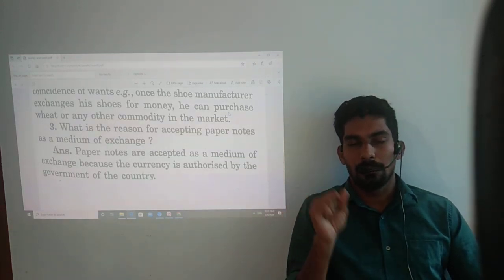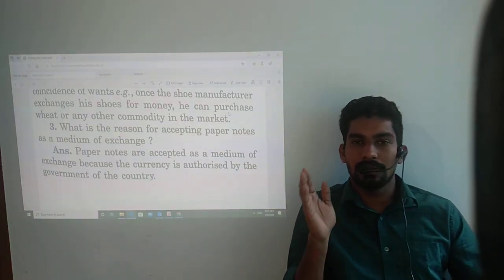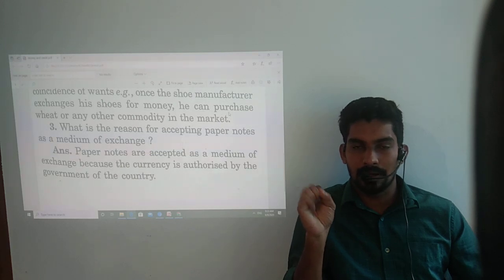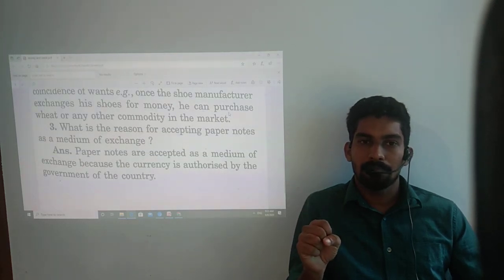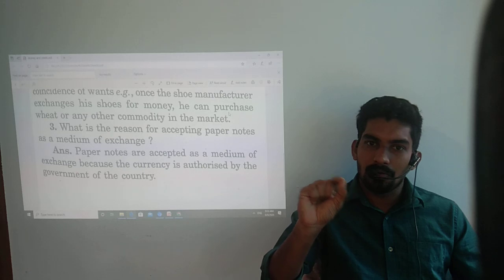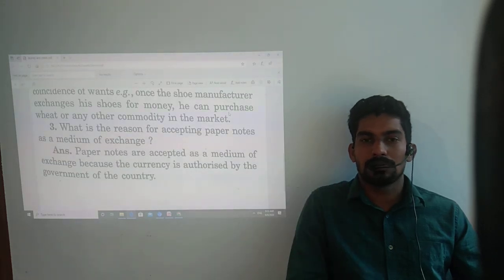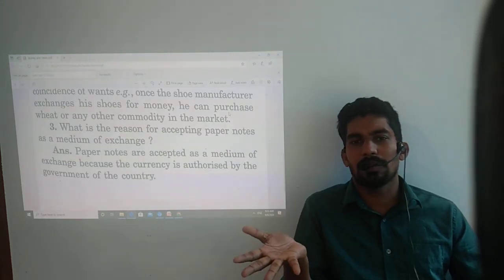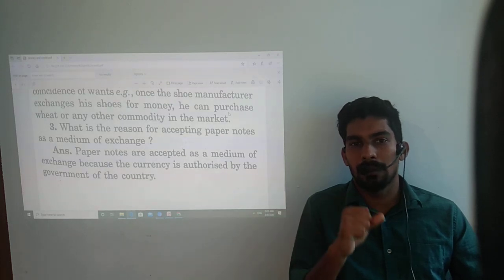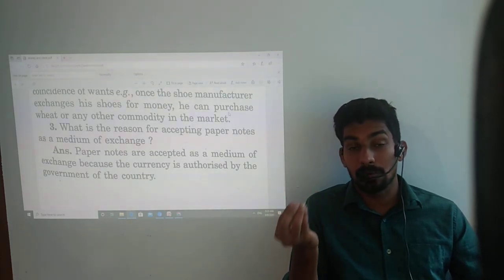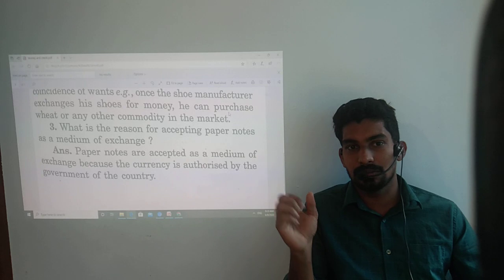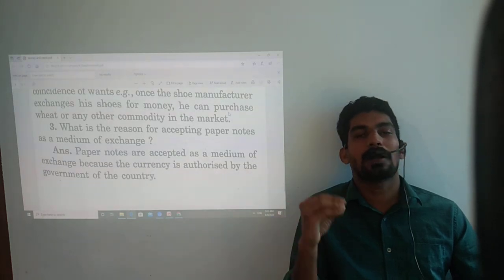We all know the Reserve Bank of India is the central bank of our country, signing over all the paper notes. Actually it is merely a paper, even though it is accepted by the people. Crores of rupees are deposited in banks. It is merely a paper actually.